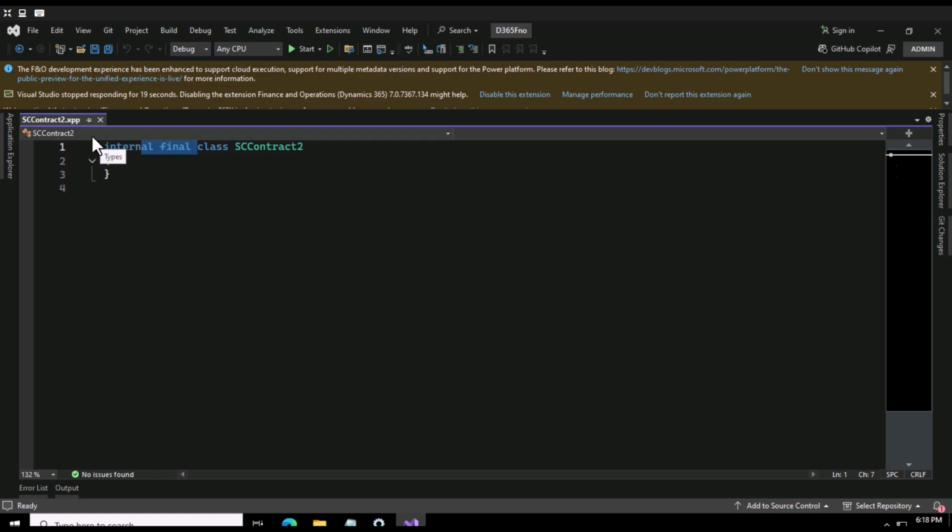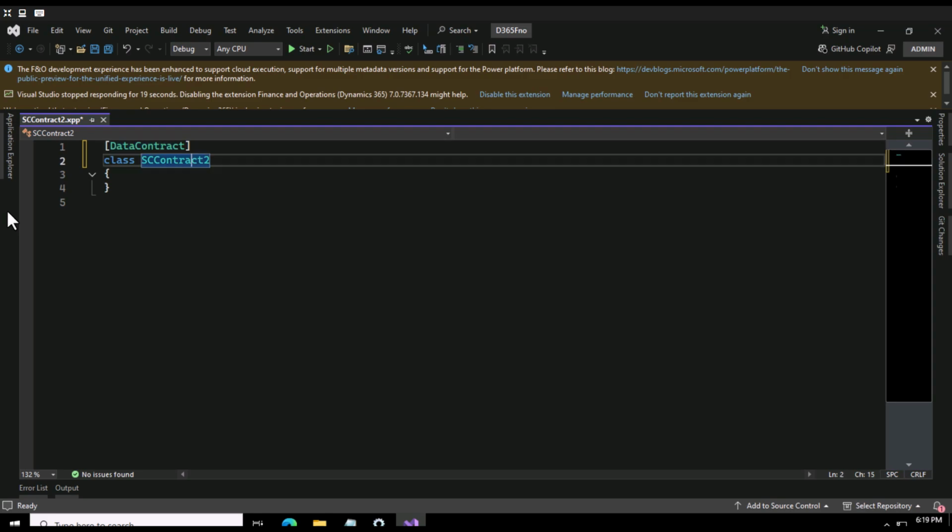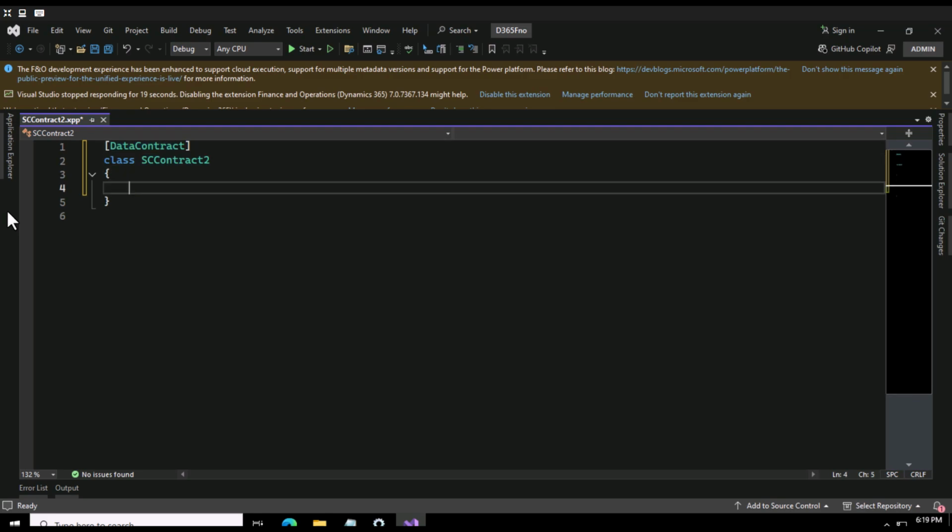Alright, so now we can write our code. The first thing that you need to understand here would be DataContract. You need to add this attribute here, and here you will be writing your param methods.